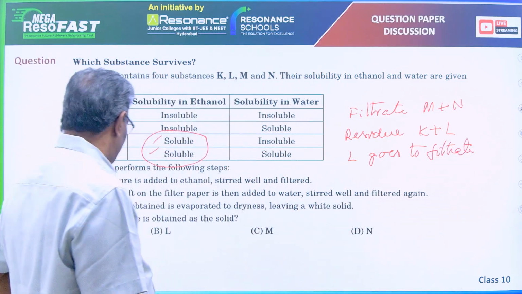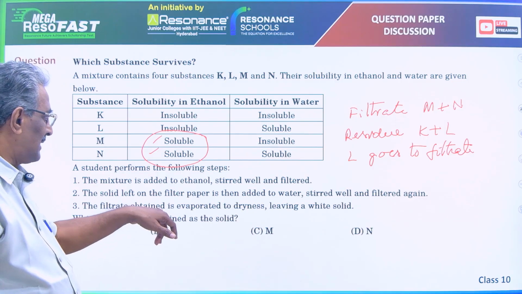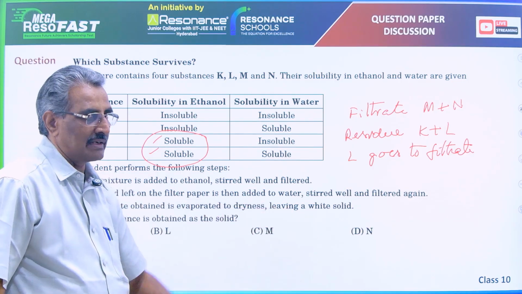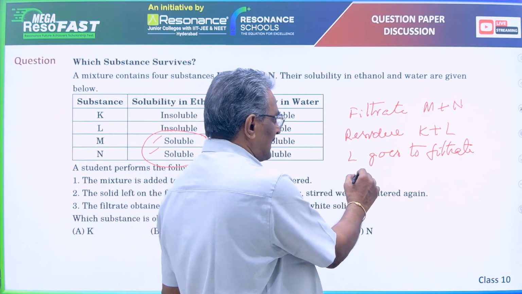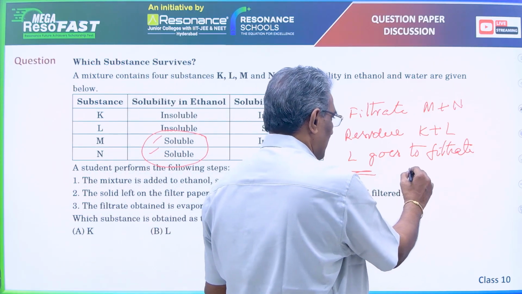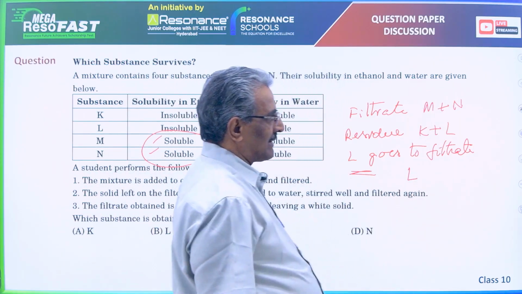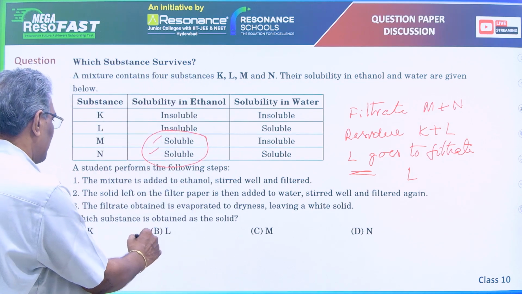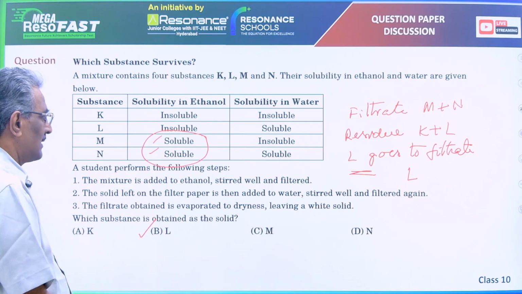The next step is the filtrate obtained is evaporated to dryness, leaving a white solid. When the filtrate containing L is evaporated, we get L only after drying. So the correct option is L, that is option B.